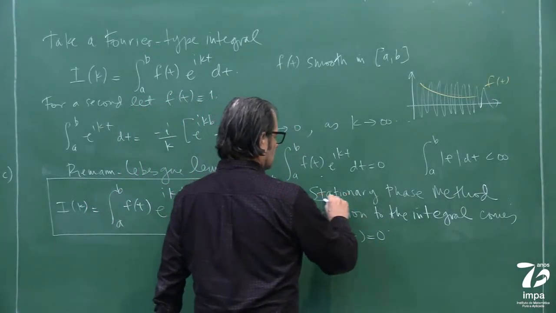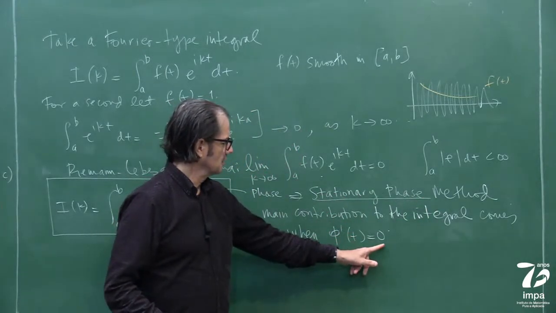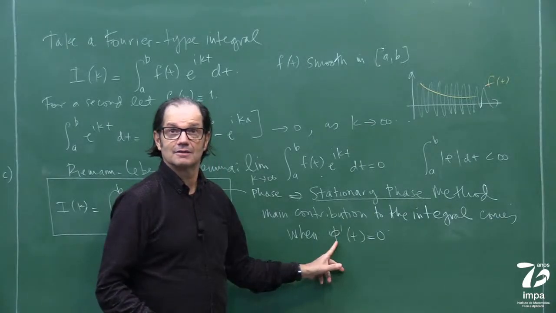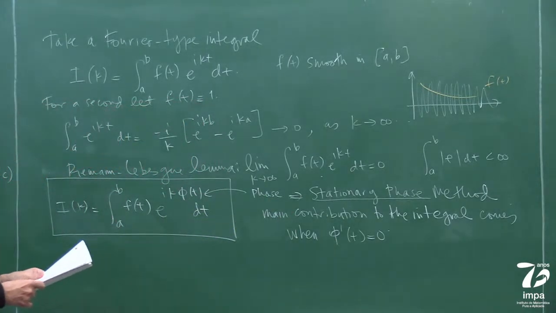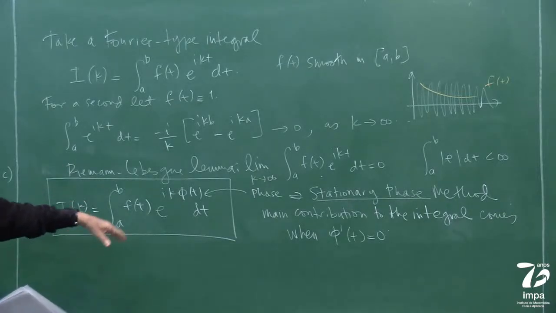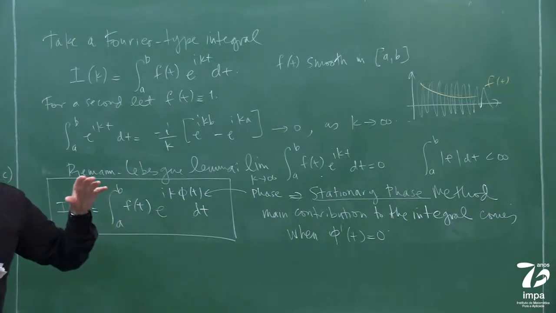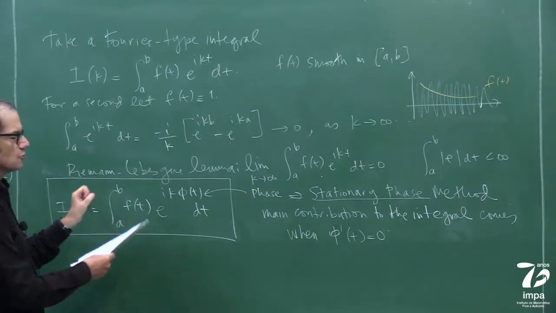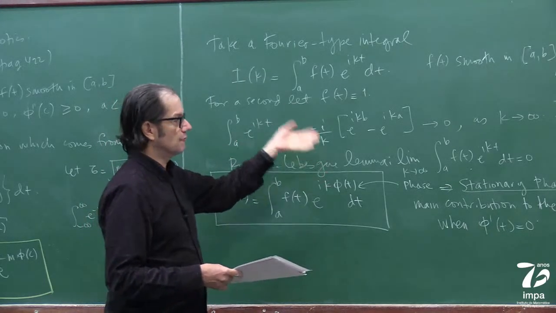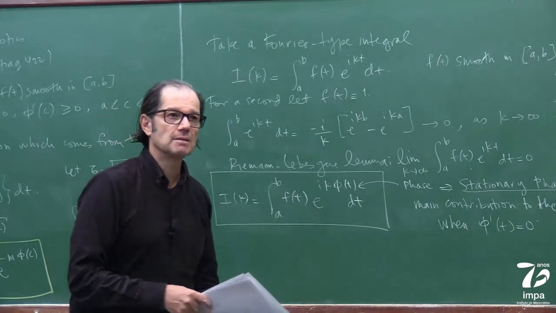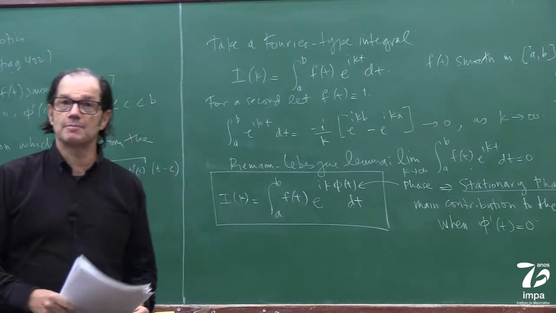This is what the word stationary phase means. That's where the phase slows down, and that's where the main contribution comes in. I'm not going to give details, but you can formally do Taylor series expansions and see how the contributions come. Of course, if you want to prove things, you've got to be more careful, but stationary phase is a method that appears in many situations where I have an oscillatory Fourier type integral.